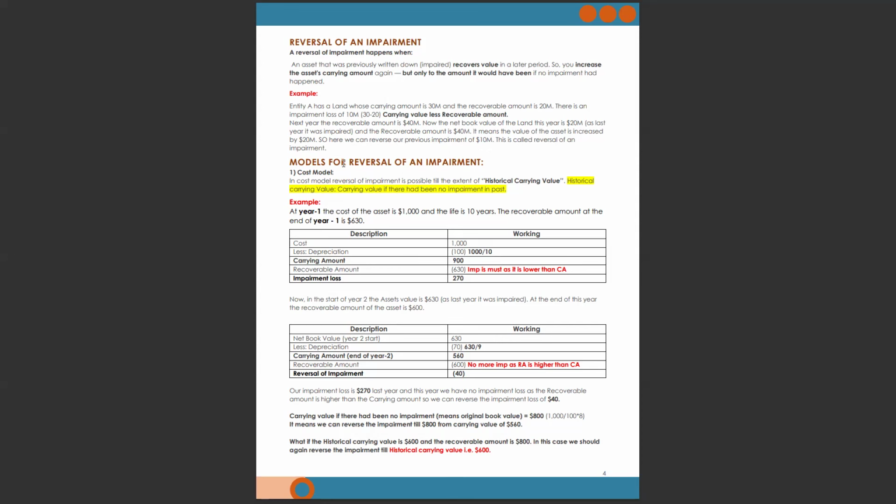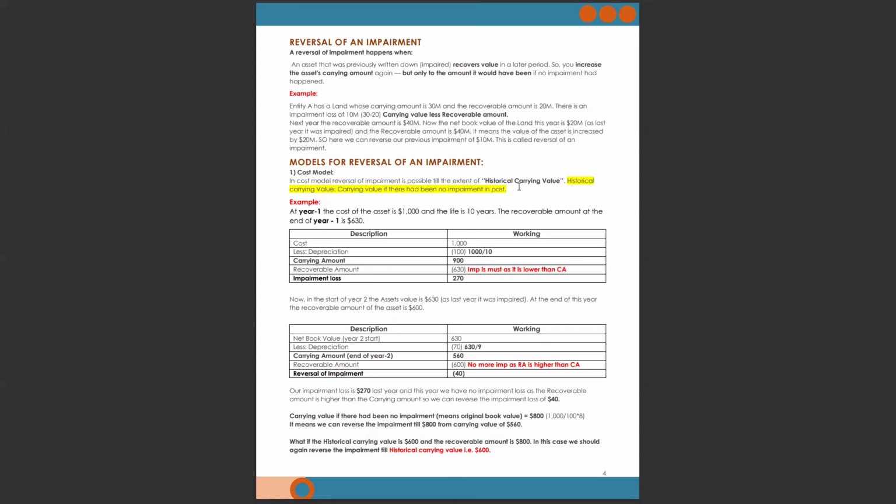Okay, there are two models. In IAS 16, we use the cost model or the revaluation model. Let's start with the cost model. If there is a cost model, then how will you reverse your impairment? In the cost model, reversal of impairment is possible up to the extent of historical carrying value.